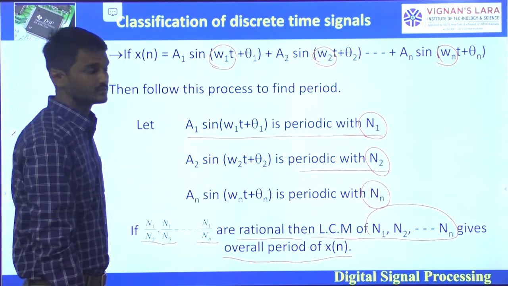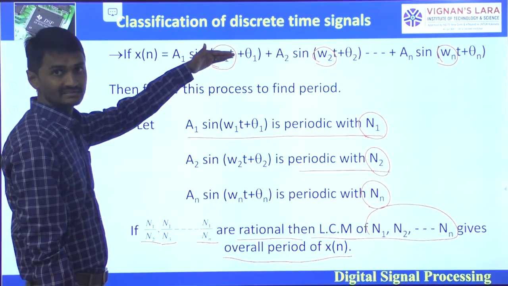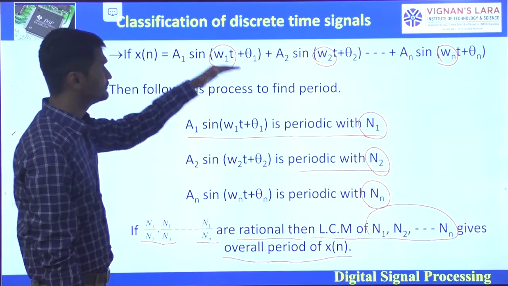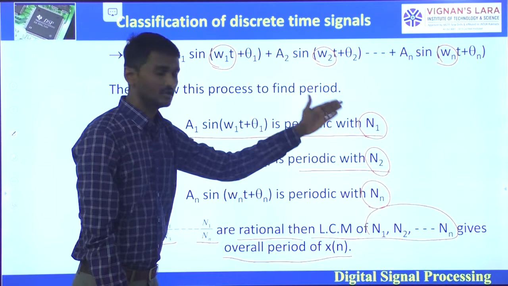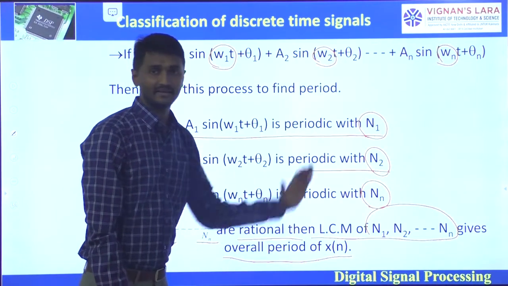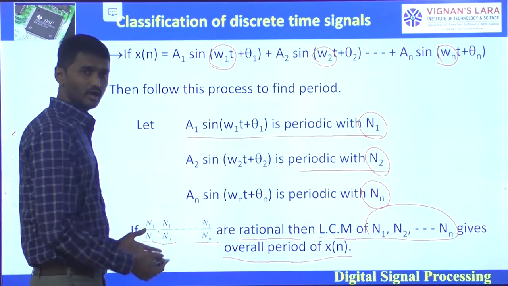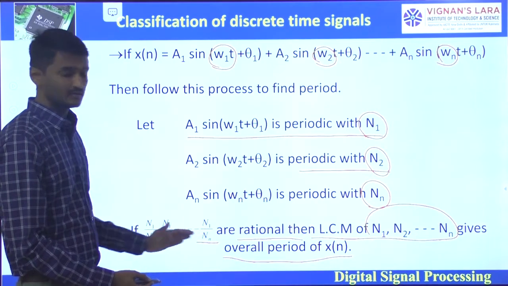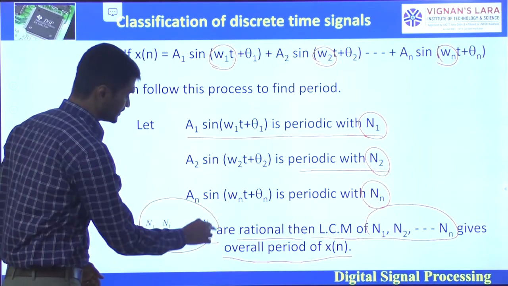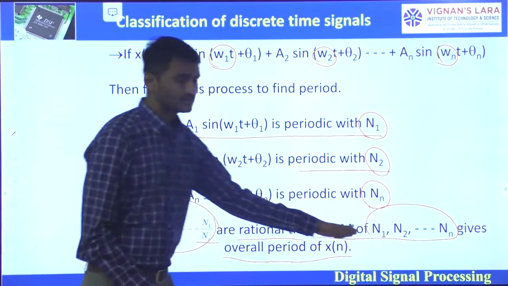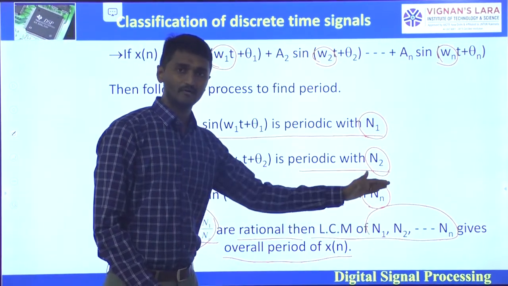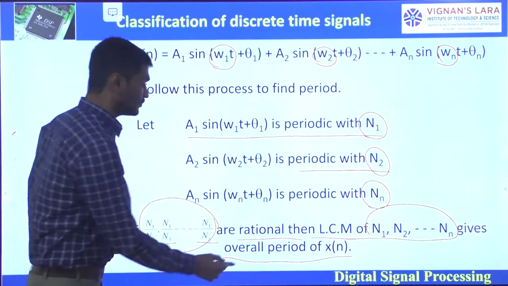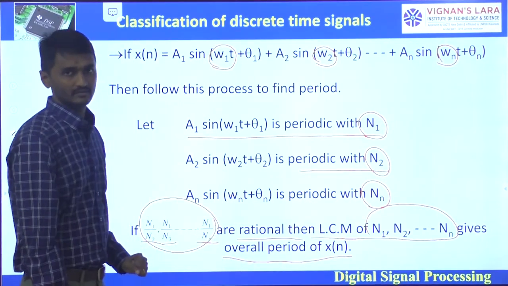x of n. So what will it be? First we consider the fundamental periods of the individual signals. The first one will be n1, the second one n2, and so on, the last one nn. Then we find n1 by n2, n1 by n3, and so on up to n1 by nn. If these are rational, then we find the LCM of n1, n2, n3 and so on up to nn. That will be the overall period of the signal x of n. Okay.